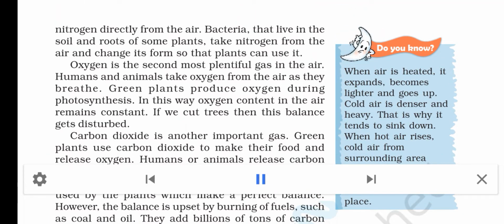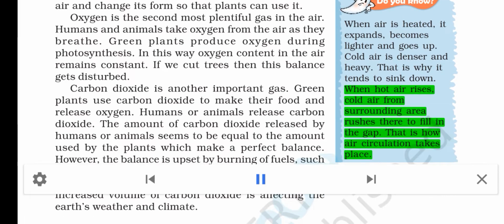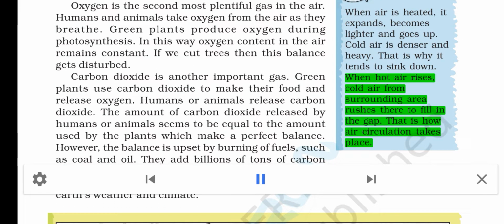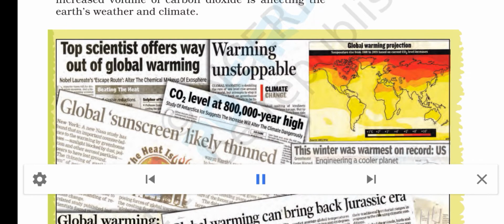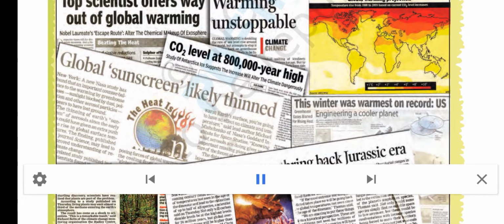Do you know? When air is heated, it expands, becomes lighter, and goes up. Cold air is denser and heavy. That is why it tends to sink down. When hot air rises, cold air from the surrounding area rushes there to fill in the gap. That is how air circulation takes place. Read and ponder: is global warming a serious issue in today's world?